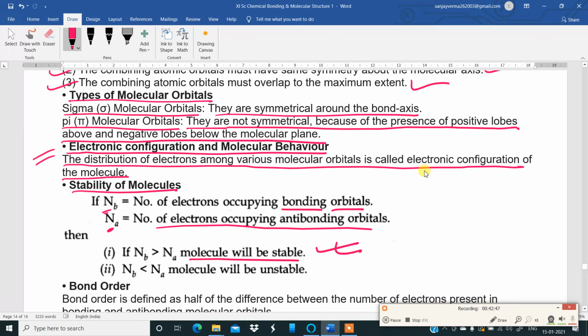If Nb is less than Na, the molecule will be unstable. So remember this. For the molecule to be stable, the electrons in the bonding molecular orbitals must be greater than the electrons in the anti-bonding molecular orbitals.